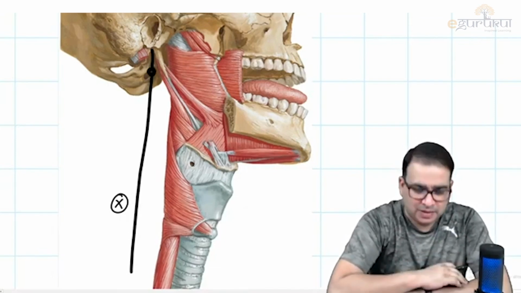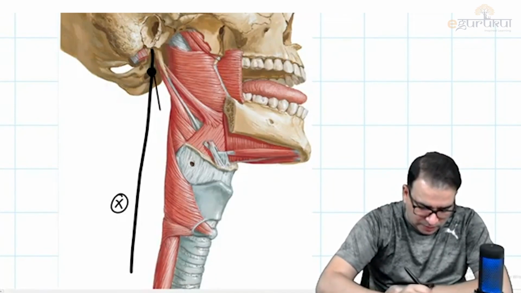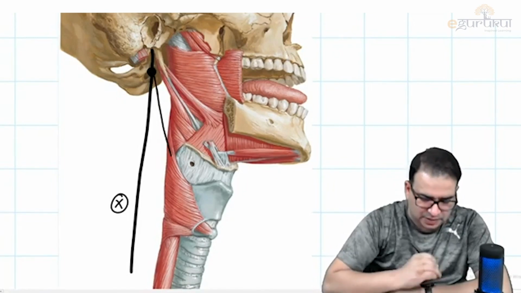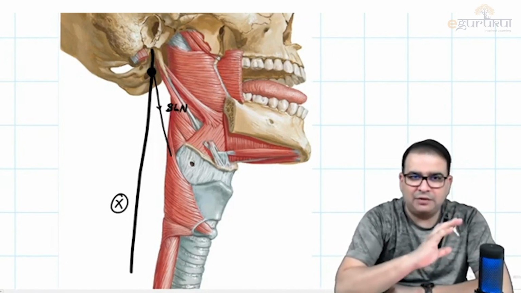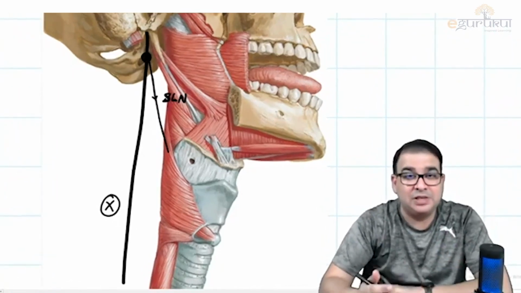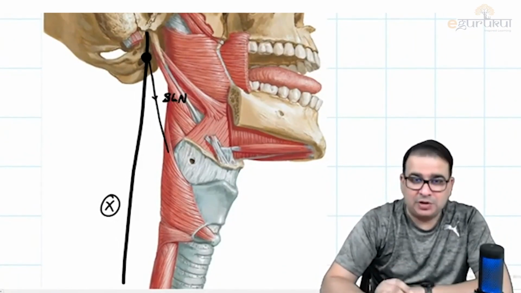Now I'm going to the other part here. There is a branch of vagus nerve which will run downward toward all these muscles here. This branch of the vagus nerve is called the superior laryngeal nerve. Now look at the name first. I'll write everything in the schematic diagram. Just understand it here. That is the superior laryngeal nerve. The superior laryngeal nerve is going to divide into two branches.